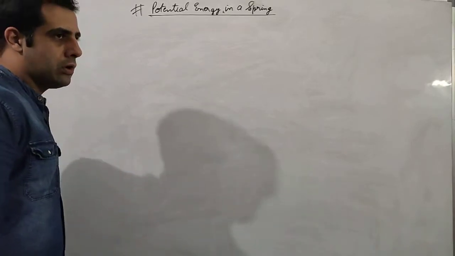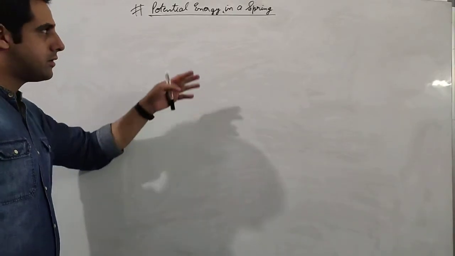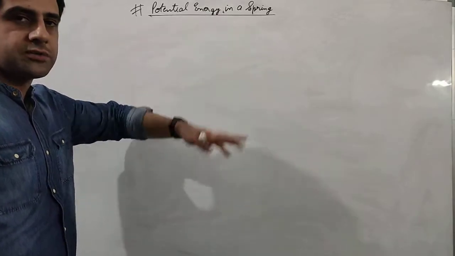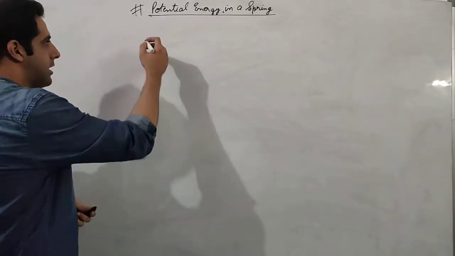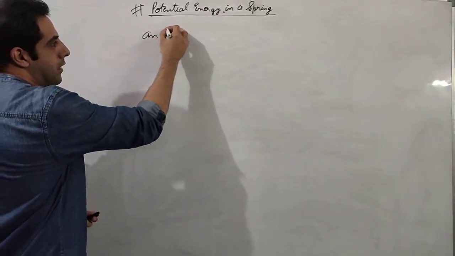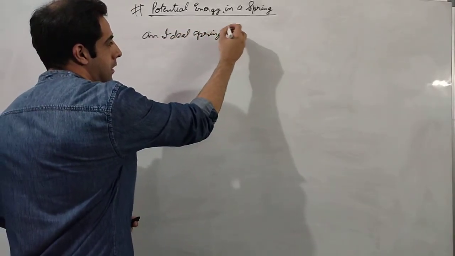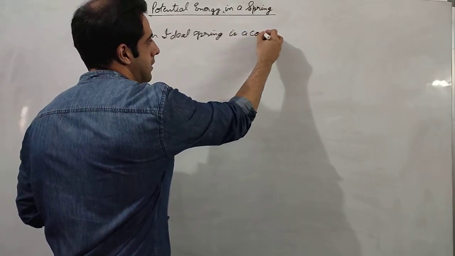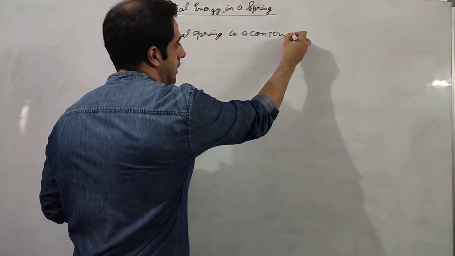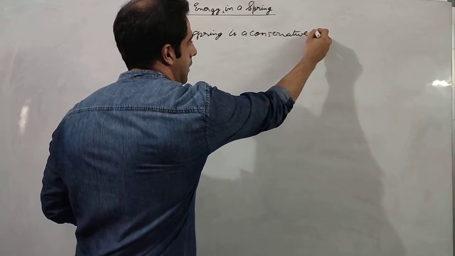Now let us talk about potential energy in a spring. What we have already studied is that potential energy must be a conservative field. So we can say an ideal spring is a conservative field.